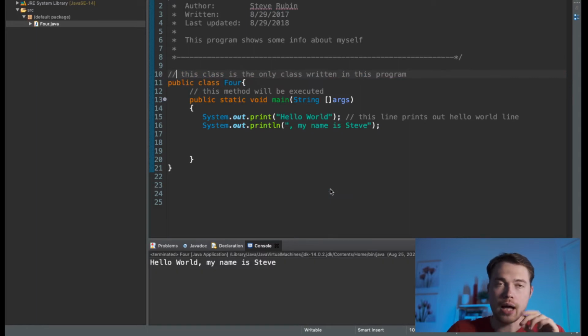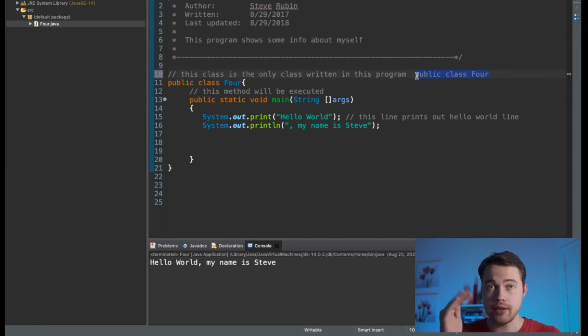So what does a comment do? A comment blocks out a piece of text from the place where you have those double slashes up until the end of the line. Let's say over here I have a comment, like this class is the only class written in this program. That's some information which may be helpful to somebody. But if I have public class 4 written over here, you see it still colors this in gray, which means Java still thinks it's a part of the comment. It's not going to consider this public class 4 as real code. It's going to think it is a part of the comment. That's why it's going to be deleted, and that's why you need to be very careful.